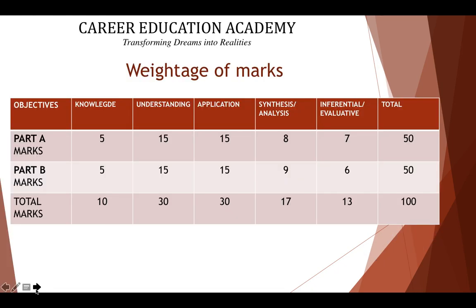what is the weightage of marks. For the year 2021, the question paper will be in two parts, part A and part B. Part A will be multiple choice questions and that will be of 50 marks. And part B will be a theory type question paper that also includes 50 marks. So in total we have a 100 marks question paper which you have to attempt in 3 hours.